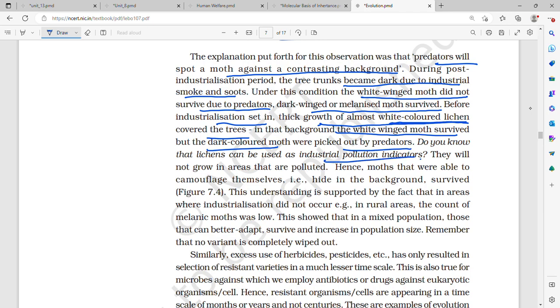Do you know that lichens can be used as industrial pollution indicators? Yes. Wherever lichen will not grow, that means the pollution level is high. Wherever lichen is growing, that means the pollution level is low. They will not grow in areas that are polluted. Hence, moths that were able to survive and camouflage themselves, that is hide in the background, survive.